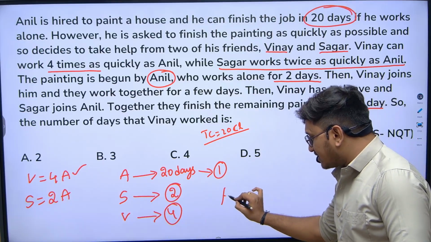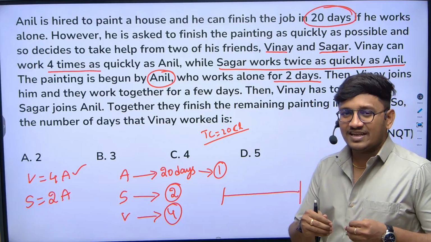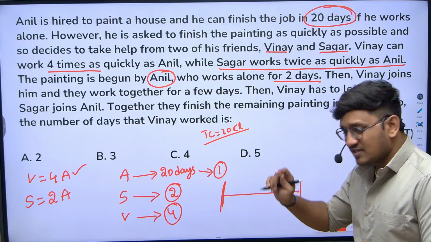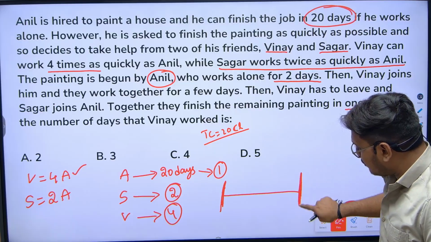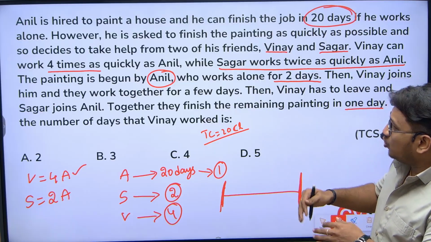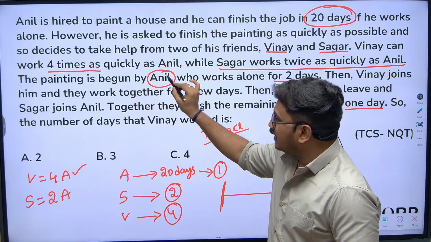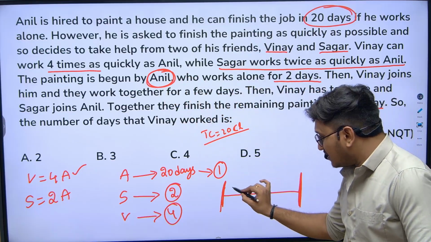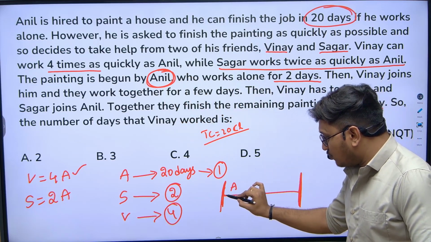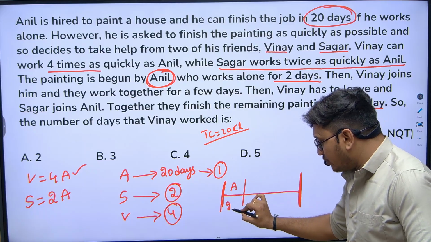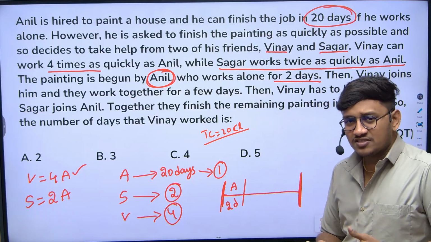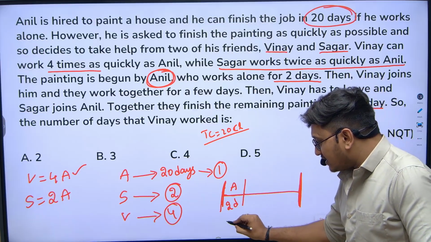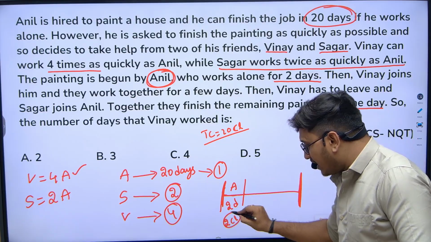Now let's consider a scenario. I'm drawing a timeline to make our calculations easier and easier for you to understand. This is the starting of the work, and this is the ending of the work. Who started the work first? The painting is begun by Anil, who works alone for 2 days. Anil's efficiency is only 1 chocolate per day. When he works for 2 days, 2 chocolates are eaten by Anil.